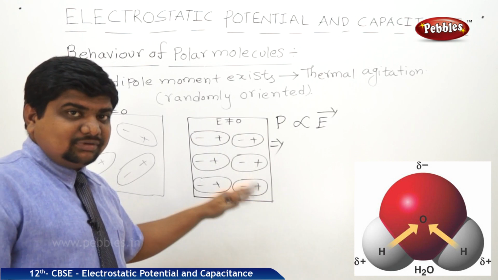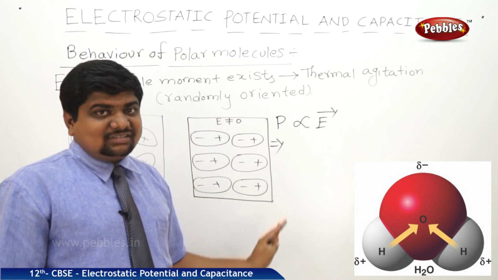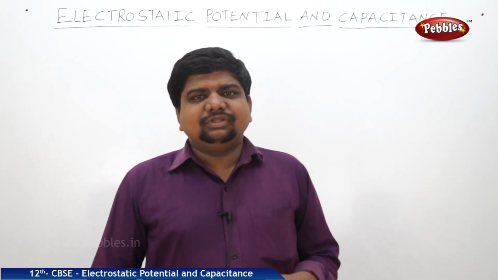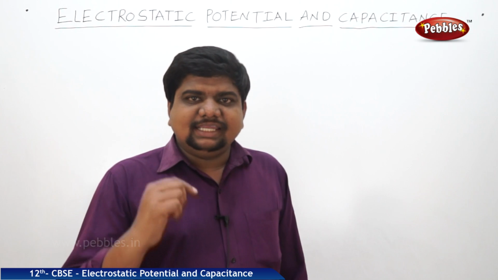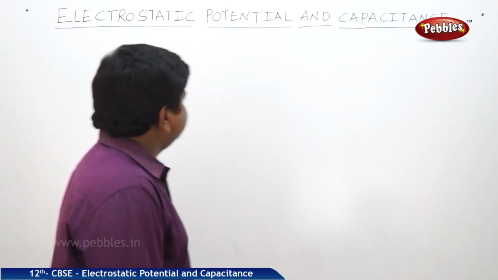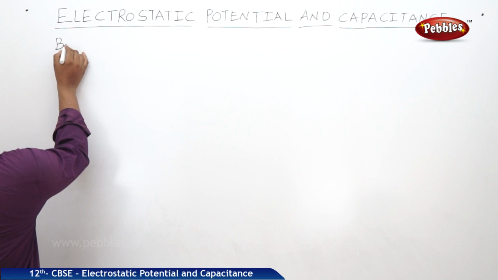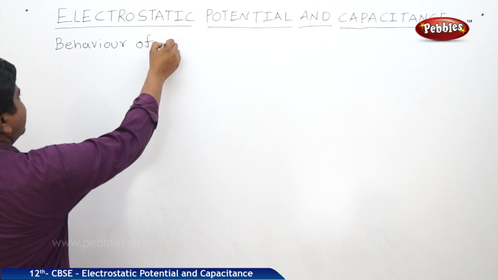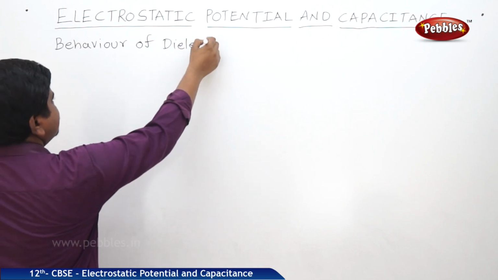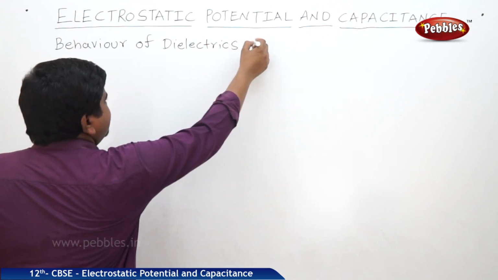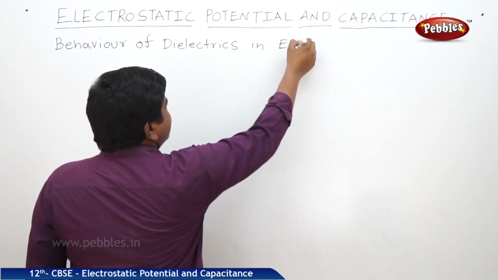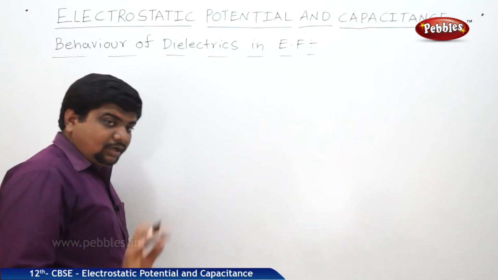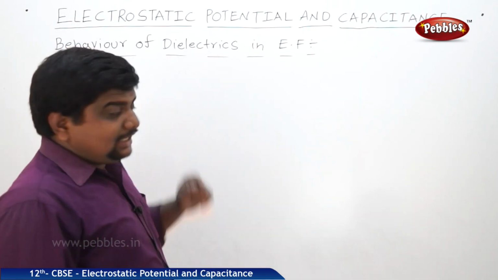Now we are going to discuss the applications of this phenomenon in case of capacitors. Now we are going to discuss the behavior of dielectrics in electric field. EF means electric field. Now, what is the behavior of dielectrics?